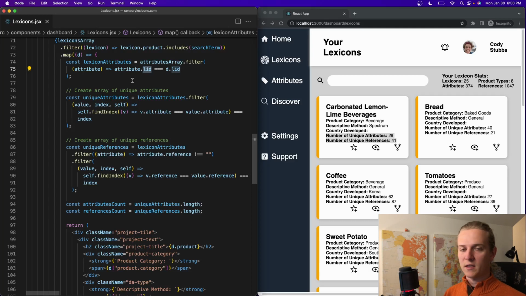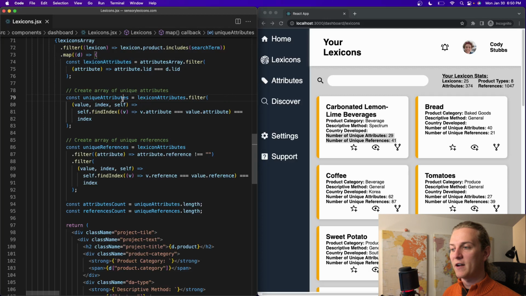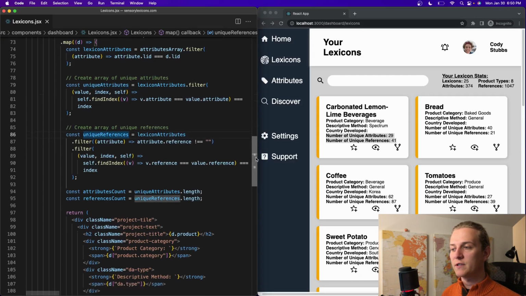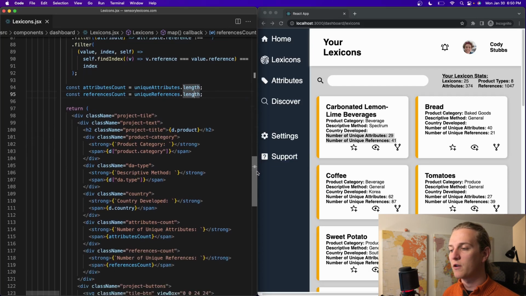So we're going to be connecting these two arrays, the attributes and the lexicons, and then take those lexicon attributes and find some unique attributes, very similar filtering and find index to what we did above. Same thing down here with these unique references. Since this is the lexicon level, we're looking at attributes and references that are unique to that specific lexicon. And then we're going to calculate the lengths based off of those arrays of unique attributes and unique references.